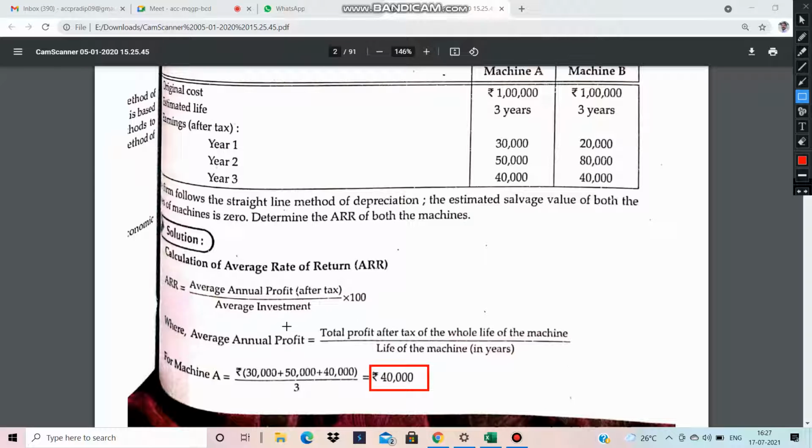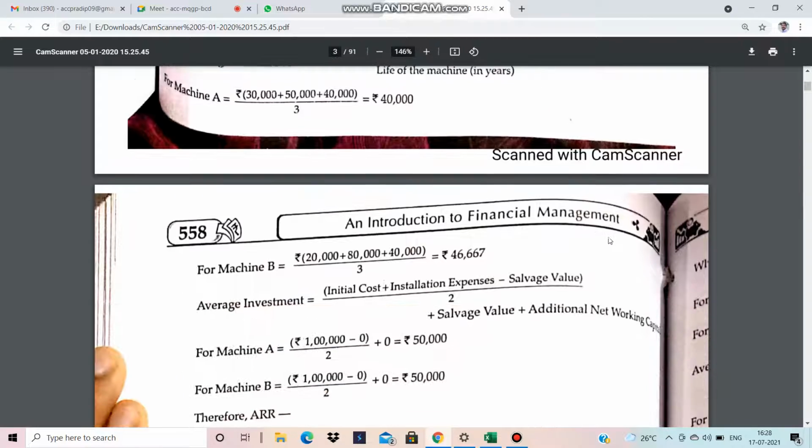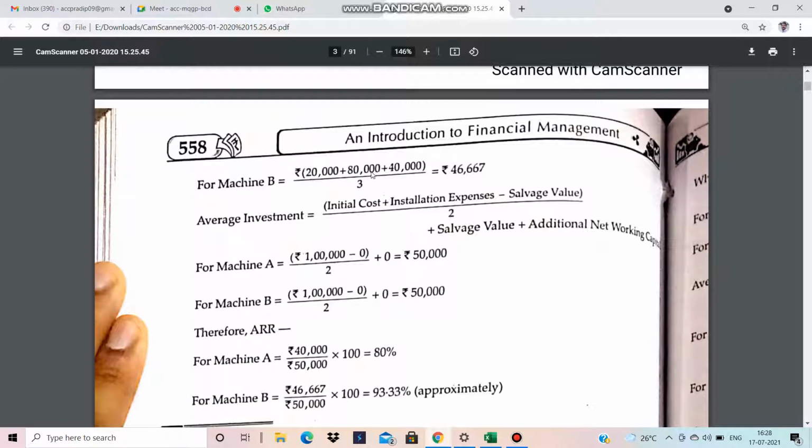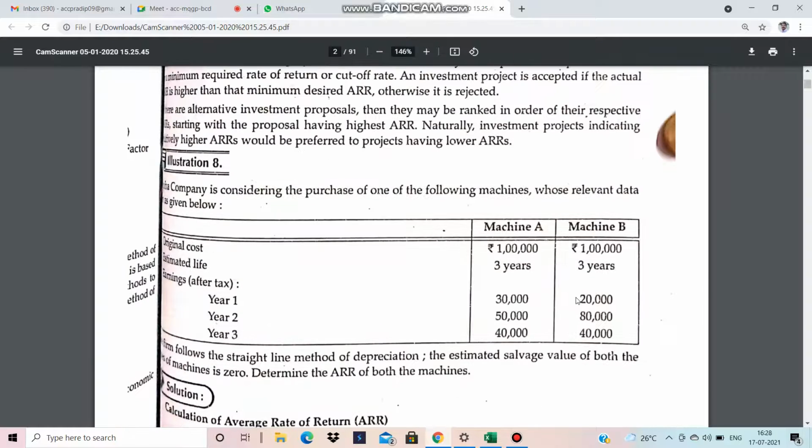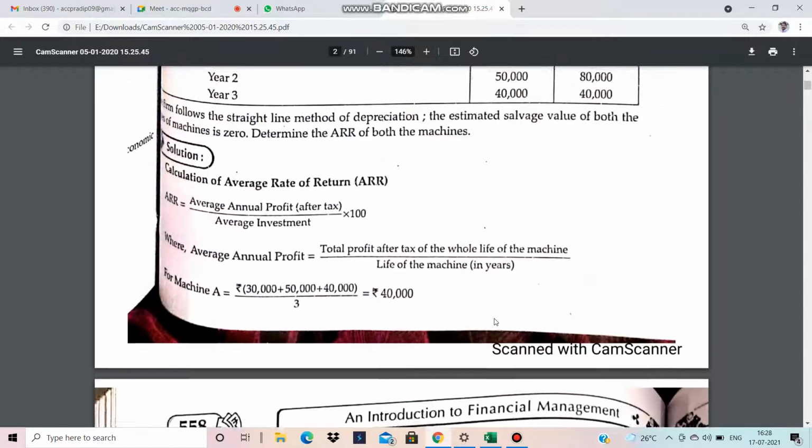We add all these three and divide by 3. Similarly, profit after tax for machine B is 20,000 plus 80,000 plus 40,000 divided by 3.